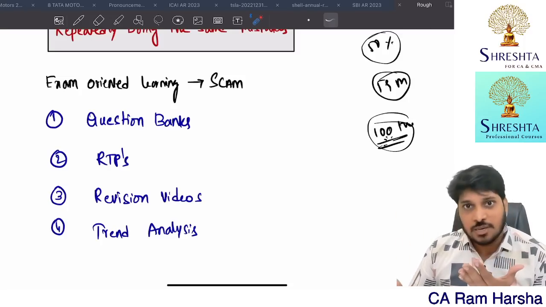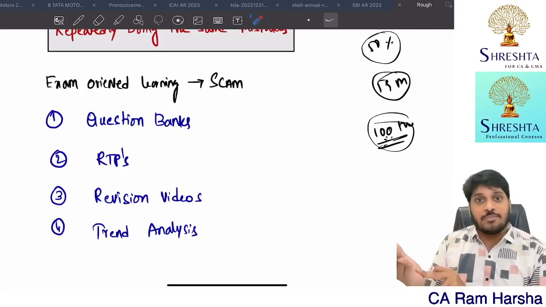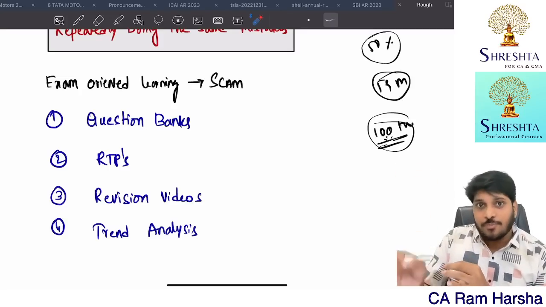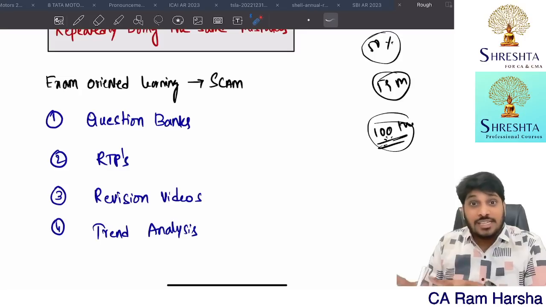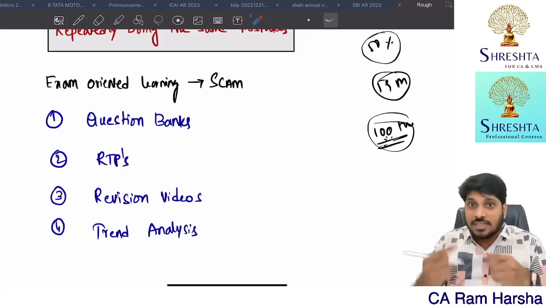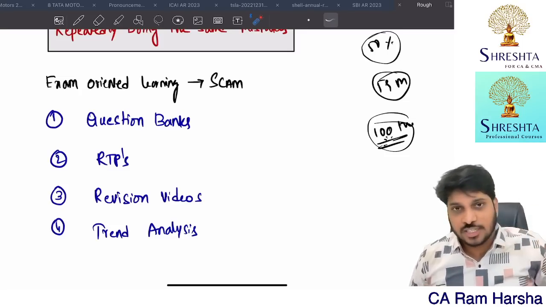Matching means 100% matching is not required. But whatever the suggested answer contains, some 10 points or some 5 points, each point is giving some meaning. Whether you are conveying those 5 points' meaning or not, this is what he will check. I agree, there are some loopholes in the valuation.